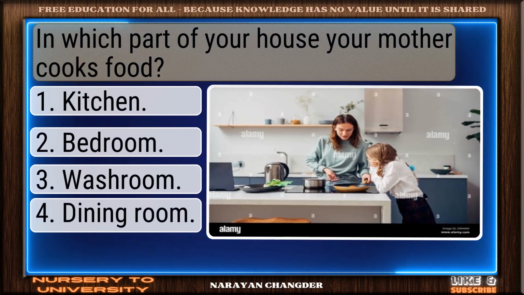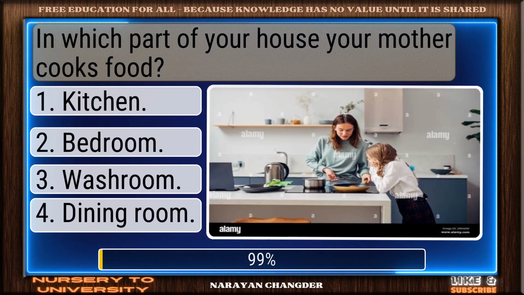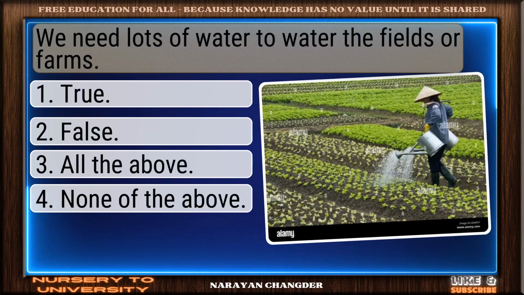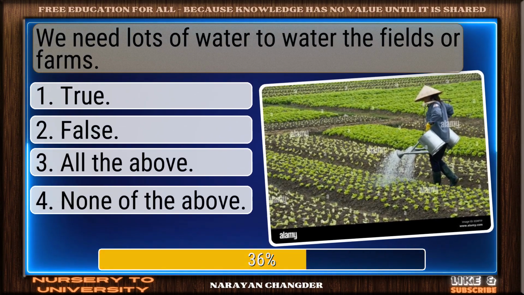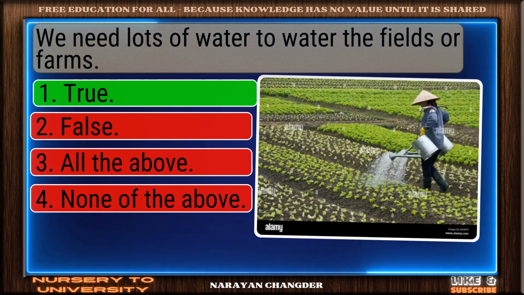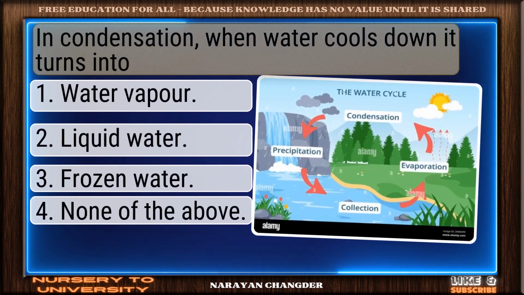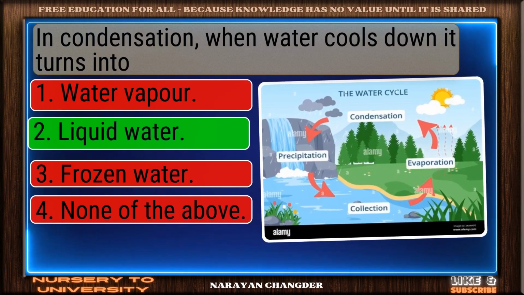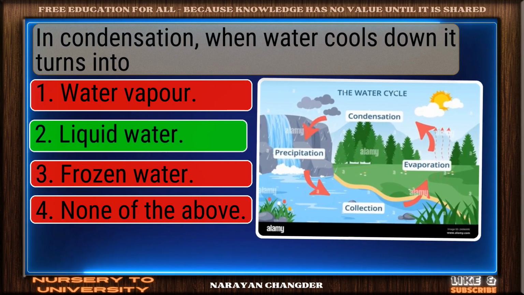In which part of your house your mother cooks food? Nicely done. Kitchen is a solid answer. We need lots of water to water the fields or farms. Perfect. True is the correct choice. In condensation, when water cools down, it turns into... Correct response. Liquid water is the most accurate answer.